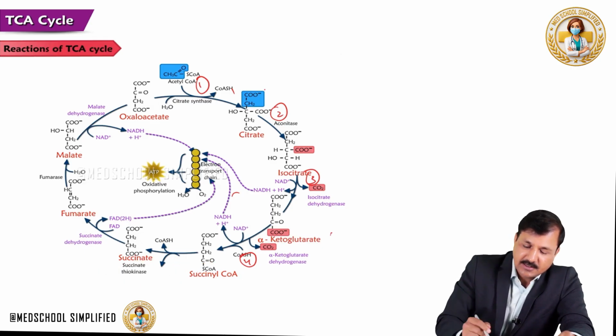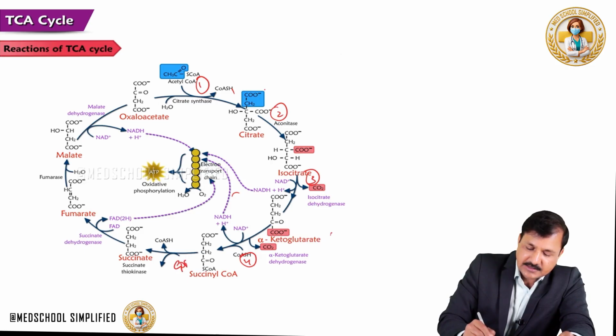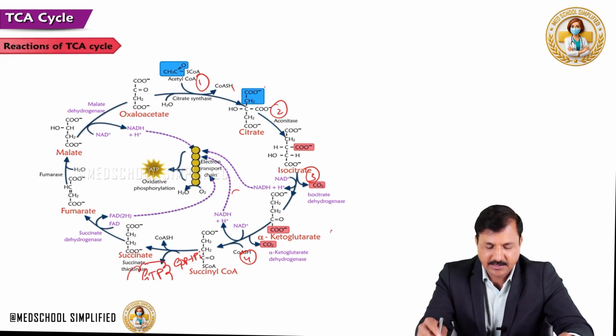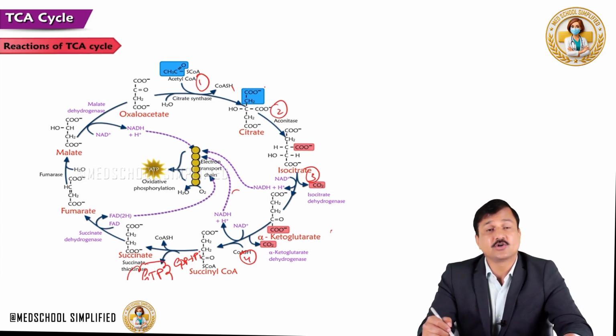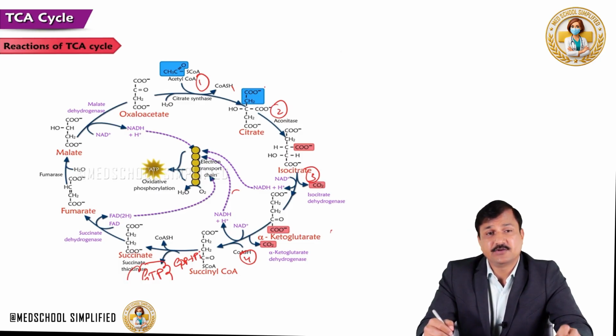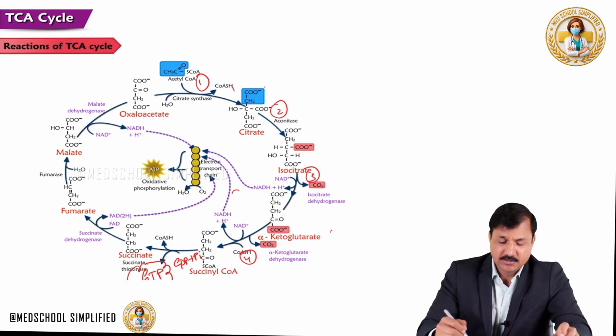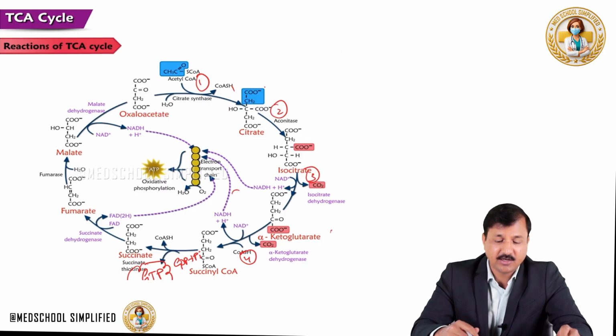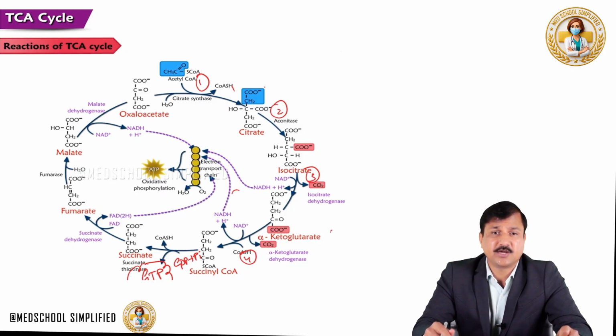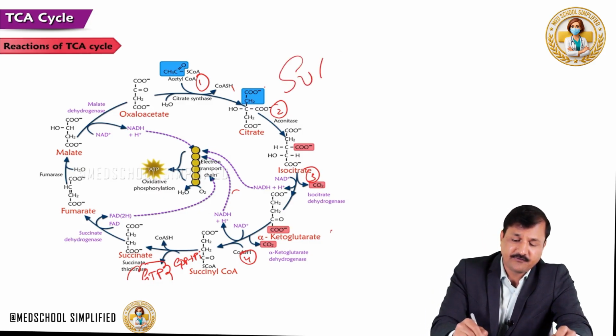That means GDP is added with Pi, inorganic phosphate, to make GTP. So, there is a generation of high energy phosphate in this reaction, giving GTP, which is equivalent to ATP. So, this is a phosphorylation going on in the matrix of mitochondria without going into the electron transport chain. So, this is an example of substrate level phosphorylation.